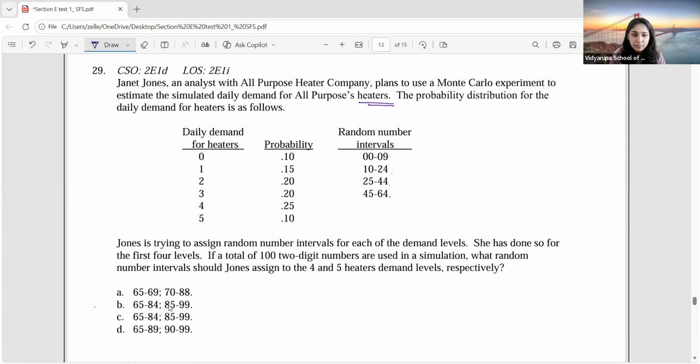For the first 4, they have done it. So for the last 2, what is it, guys? What do you observe? Which pattern is suitable?